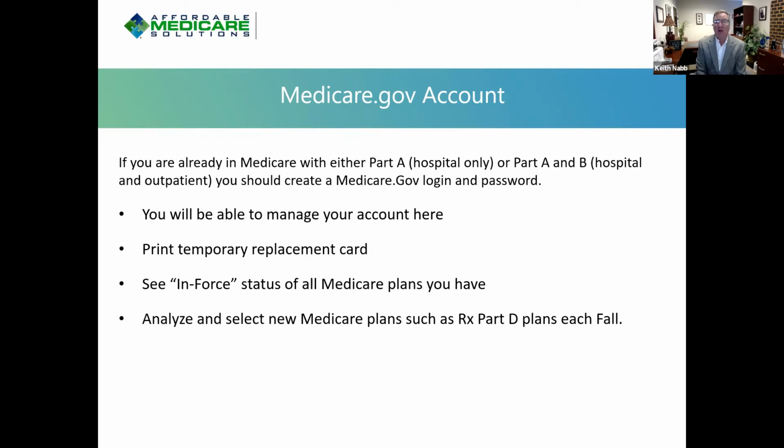Now there, you can print out a temporary ID card in case you lose your red, white, and blue card. You can just simply print out a new one or an extra one. And it'll show you all the in-force status for all of the Medicare plans that you have and your previous coverage. It also helps you to analyze and select new Medicare plans, such as your drug plan called Part D every fall in October and November.